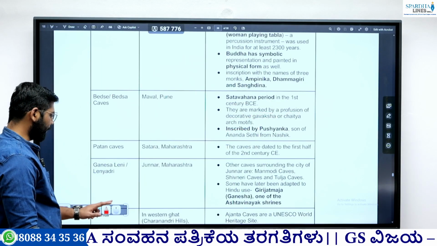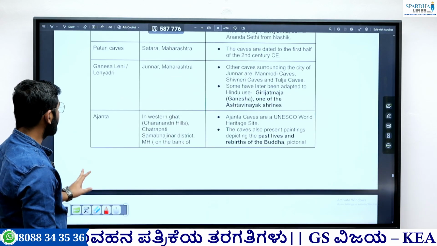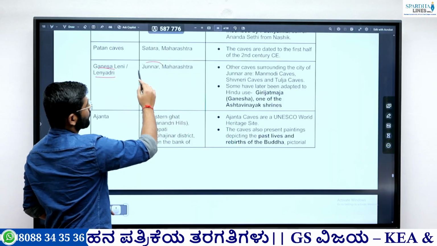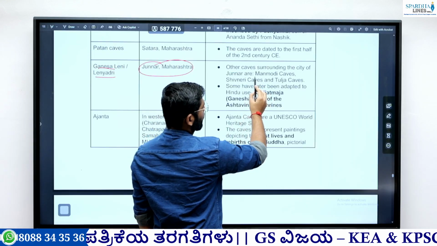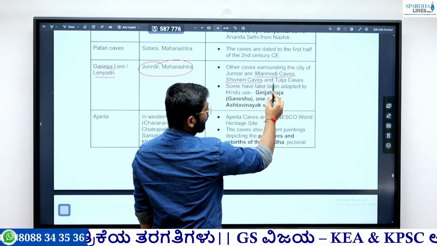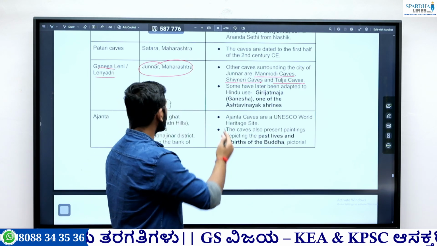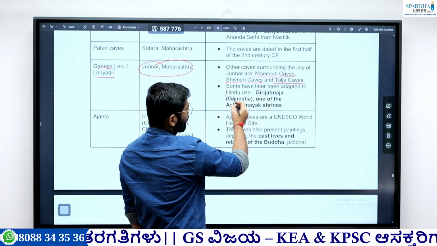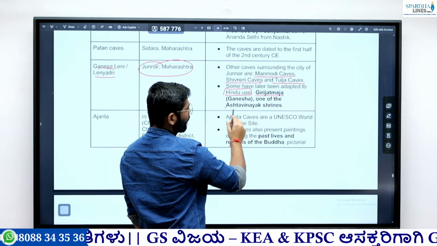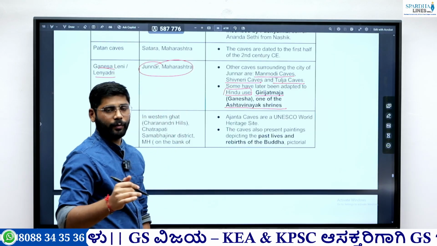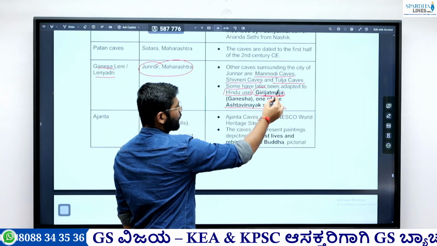Then the next cave is the Ganeshaleni, or it is called Lenyadri. Ganeshaleni or the Lenyadri is in Junnar, Maharashtra. There are some other caves around this Lenyadri: Manmodi, Shivneri cave, and Tulja cave. So these are the important caves. Currently this Lenyadri is used by Hindus, where we find the Girijatmaka Ganesha. It is one of the Ashtavinayaka shrines. Ashtavinayaka means 8 Ganesha shrines, and one of them is the Girijatmaka.